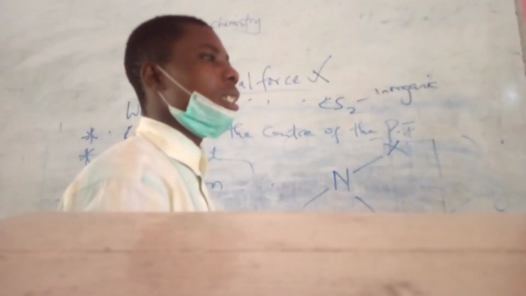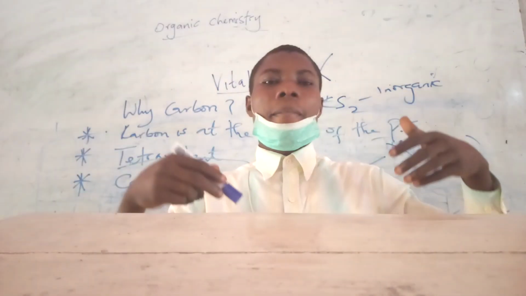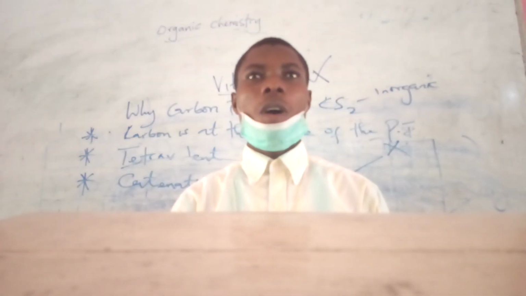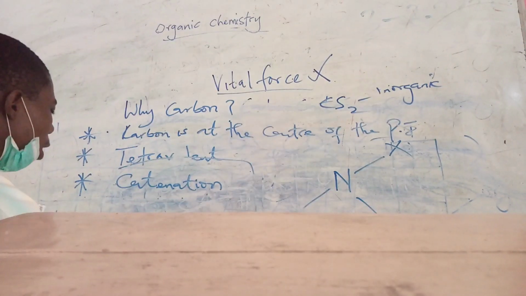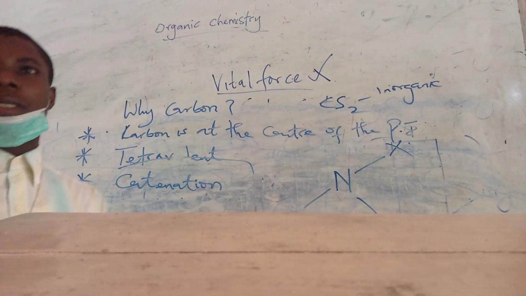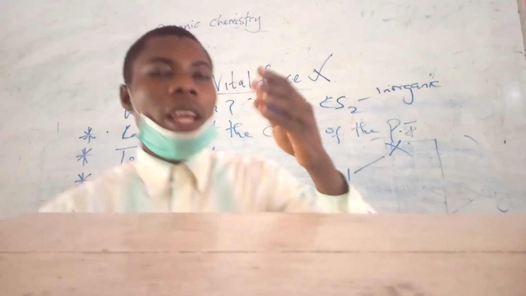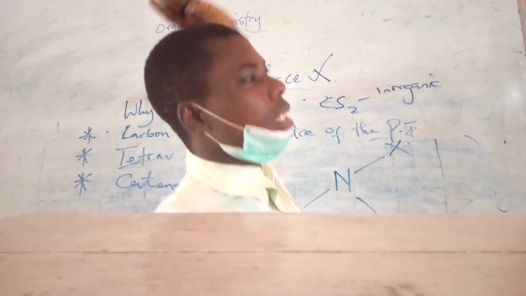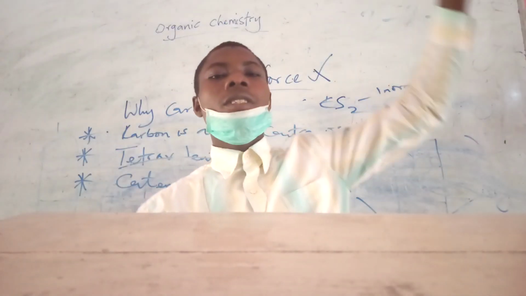Catenation is actually the ability of an atom to form bonds with itself, in a long, continuous straight chain, or it can even be branched.